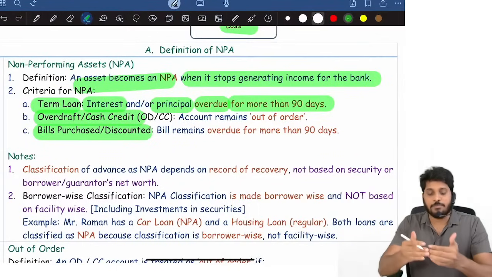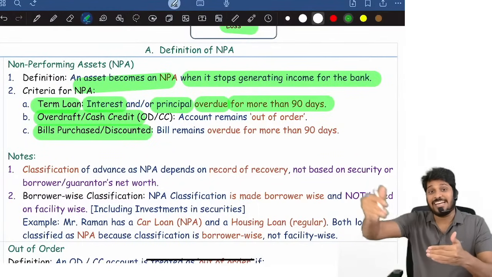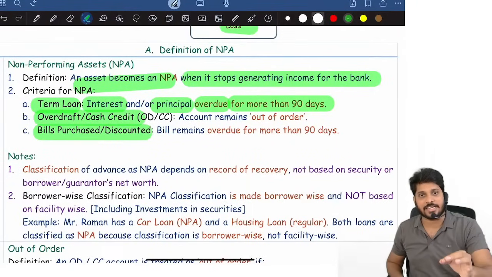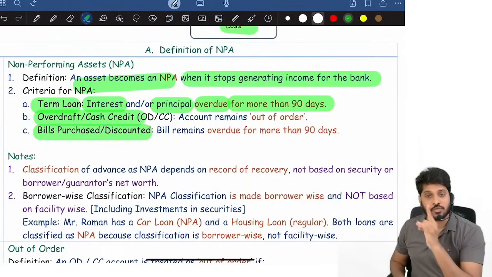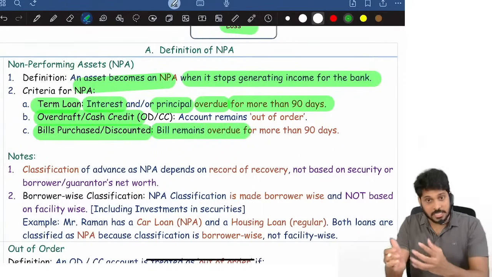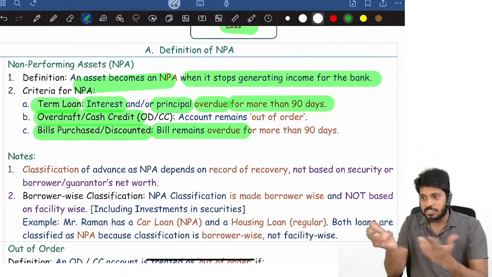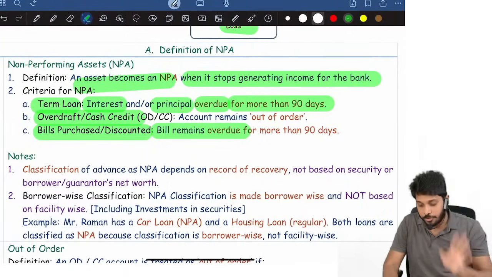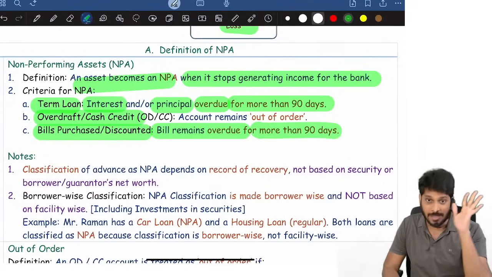Overdue means what? From due date of payment, 90 days crossed already, still we didn't receive the payment, and that is called overdue for more than 90 days. A term loan will become NPA if it is overdue for more than 90 days. Bills remained overdue. Bills discounted by the bank, maturity date came, but still amount not collected. 90 days also crossed. Bill was overdue for more than 90 days. Then also it is called as NPA.